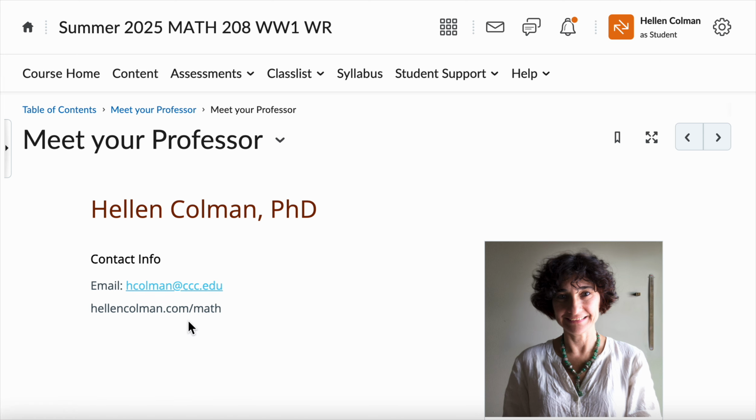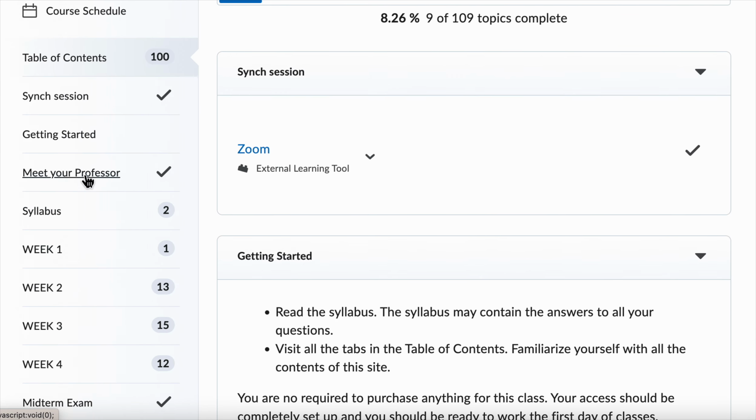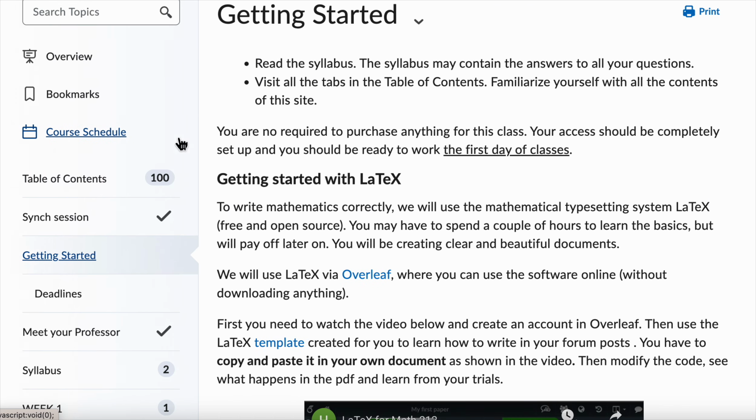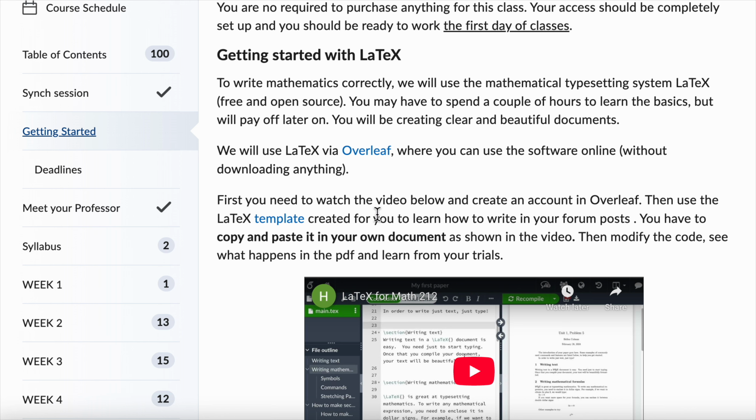In the table of contents, we have here a very important tab that is Getting Started. That is what you need to visit the first day of classes. In Getting Started is where this video about the LaTeX software is.